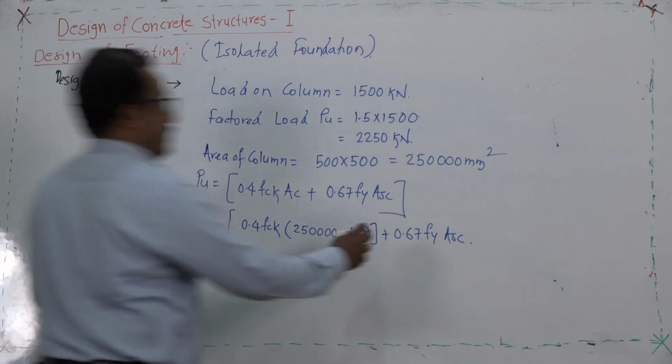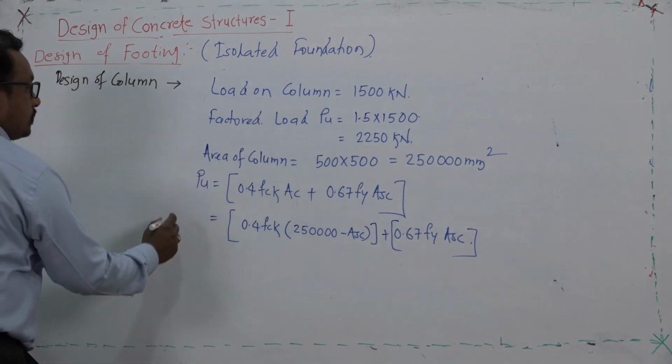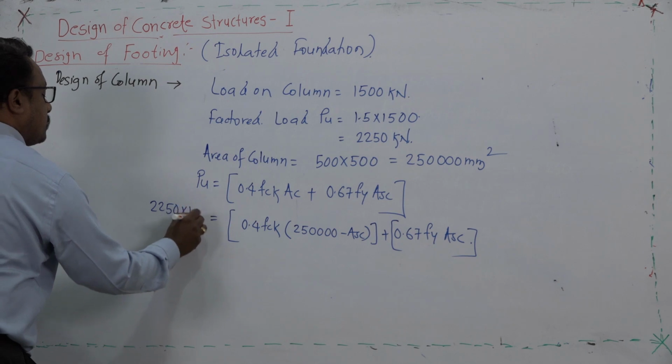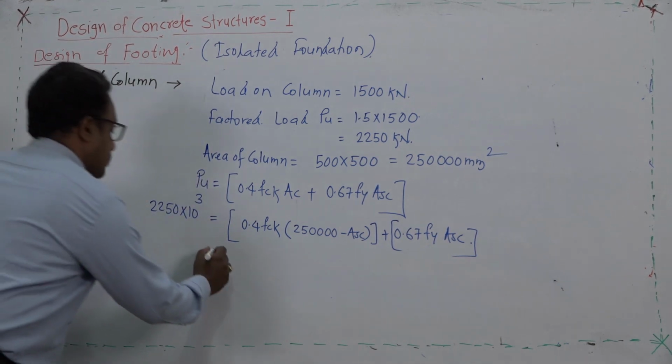Here the Pu is known to us. This is 2250 kilonewton, to convert into Newton multiply by 10 to the power 3, and the rest of the things I will just substitute.